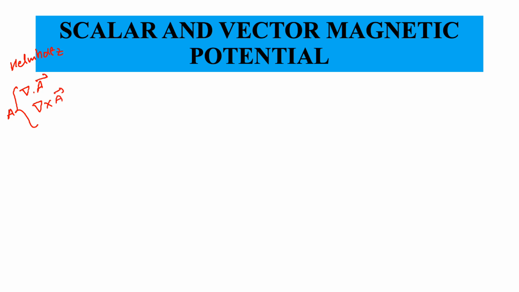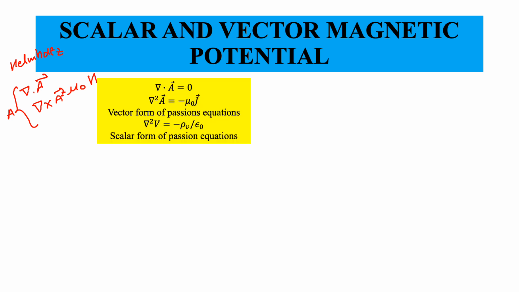The curl of the field we have already given as mu naught H. So if I specify the divergence of A, we are free to choose whatever specification we want, and then we have completely specified this vector potential A. So let me choose the simplest one possible: I will choose del dot A equal to 0.